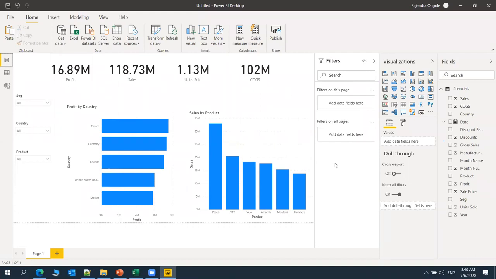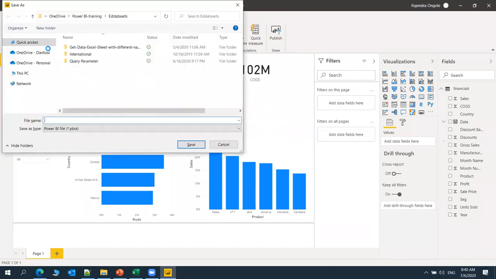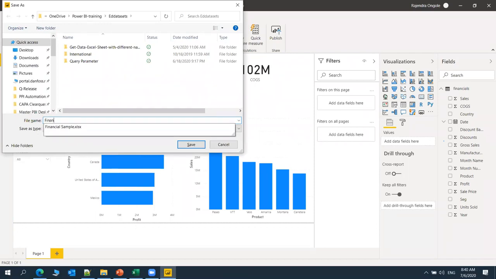Once we develop this much of the report, all of it is done on the Power BI desktop only. We will save this report, giving some name like financial sales. The report is going to be saved in .pbix format. This Power BI desktop report is saved with the extension .pbix, Power BI index. So I'm just saving this report.